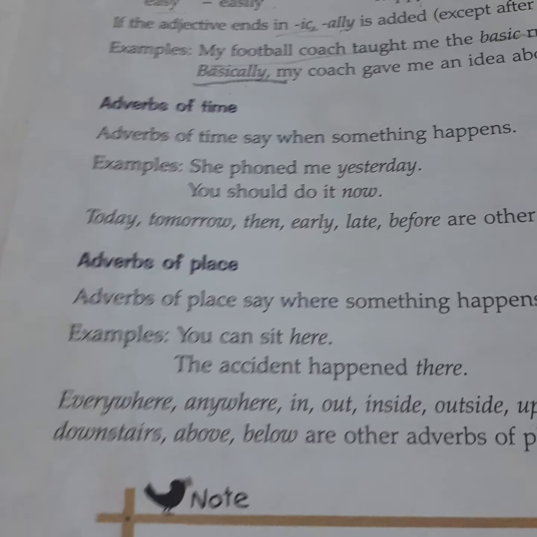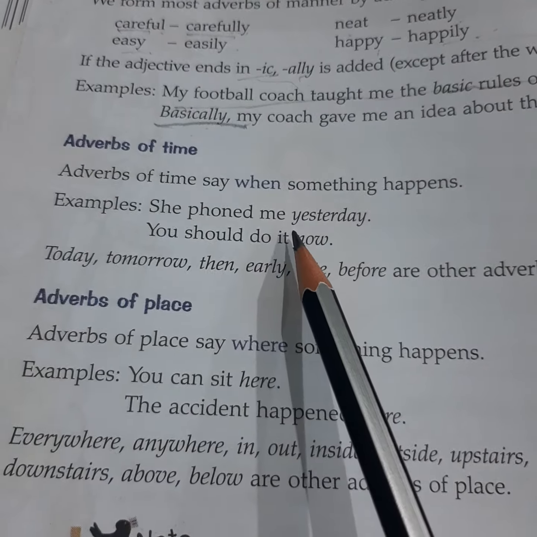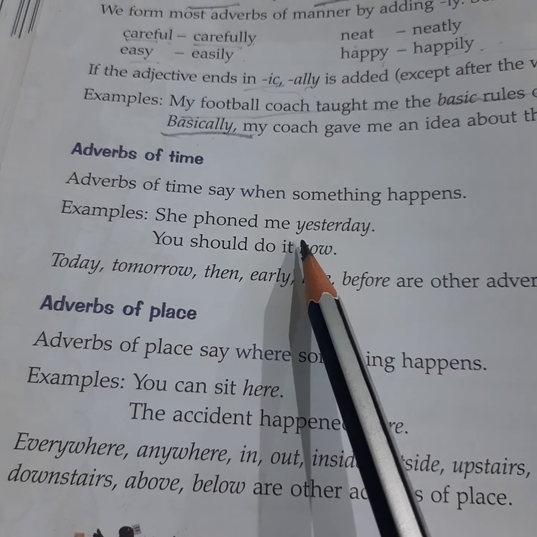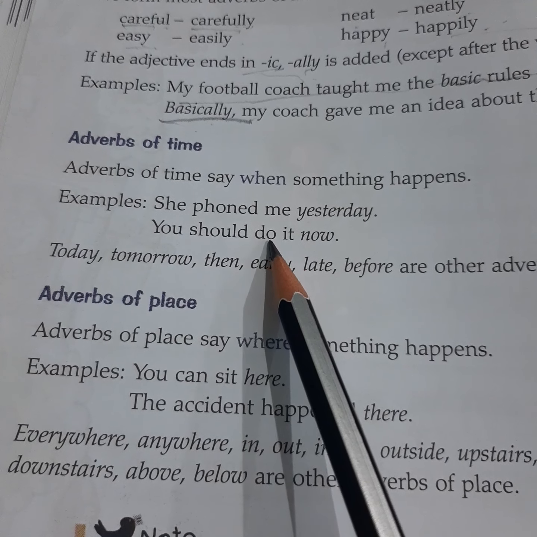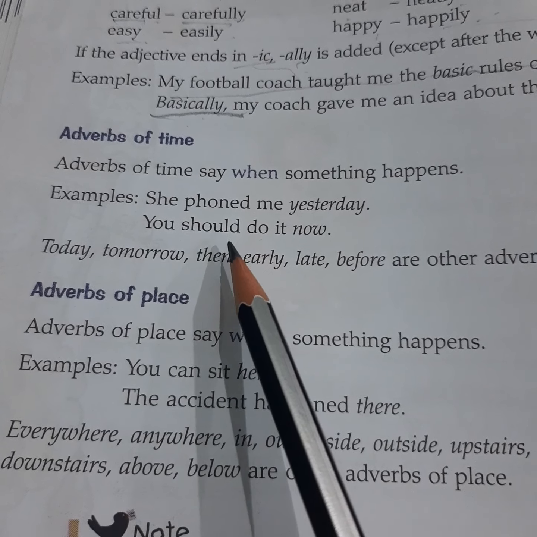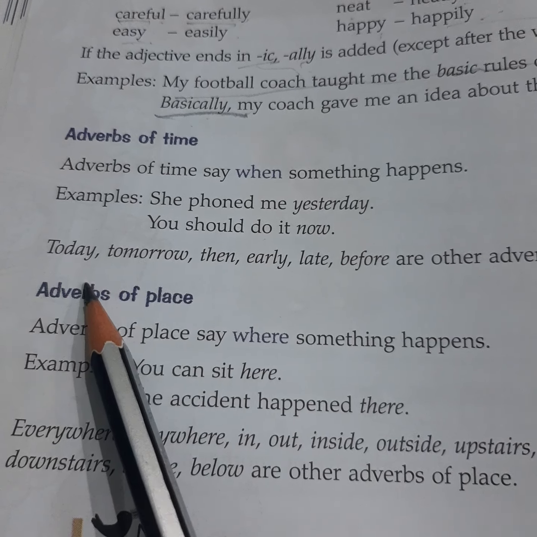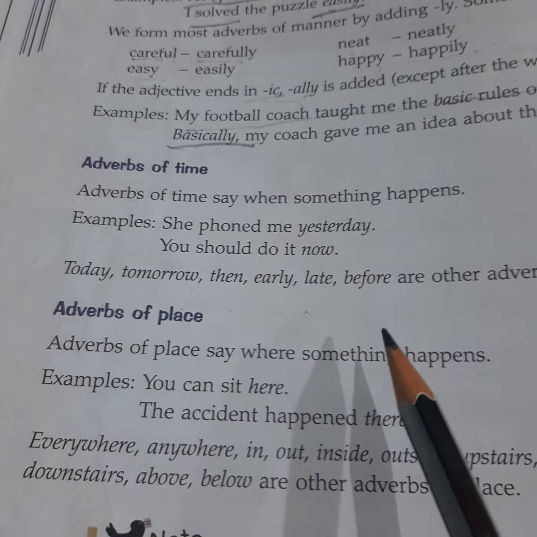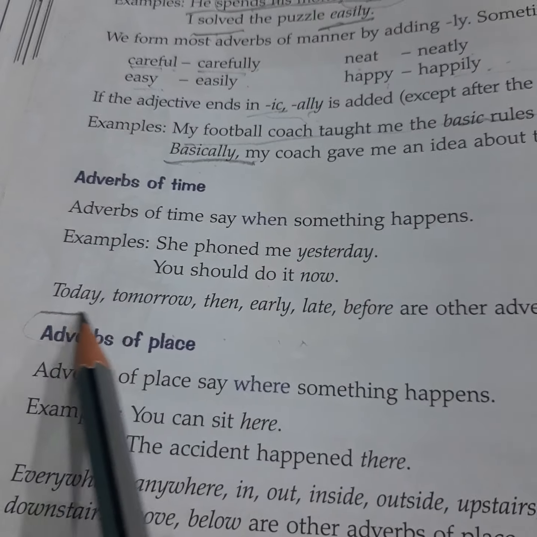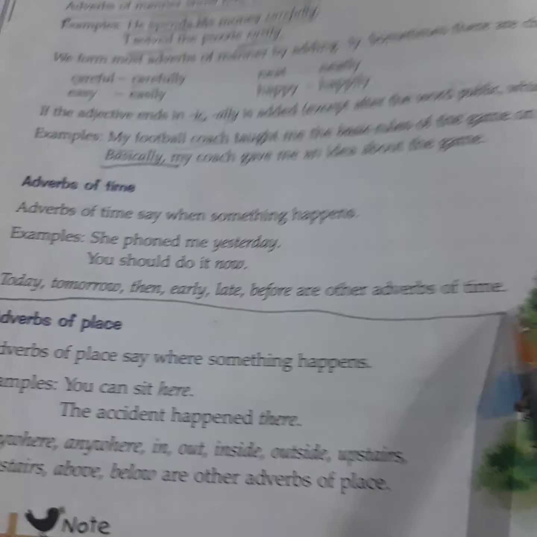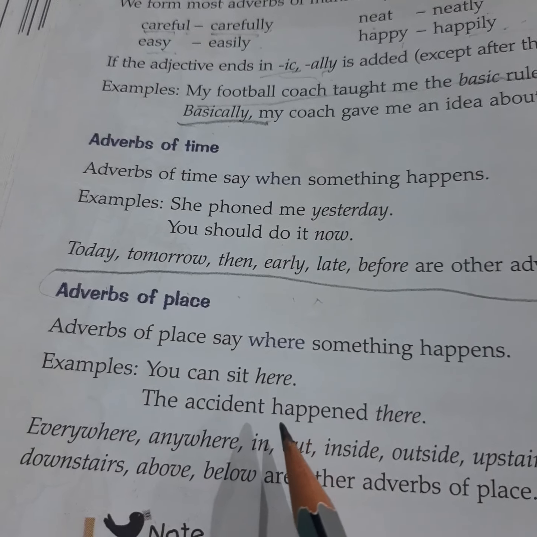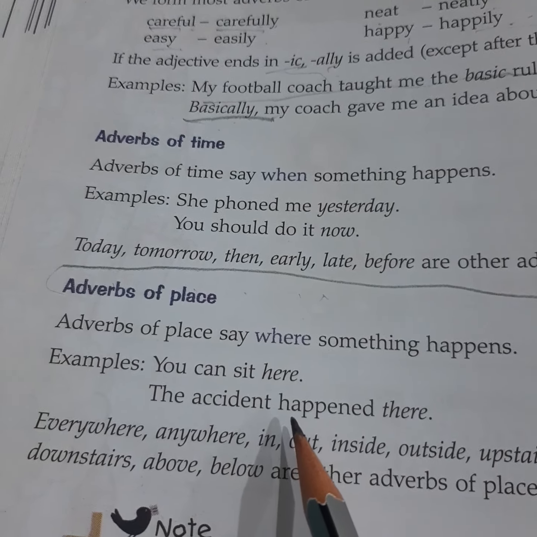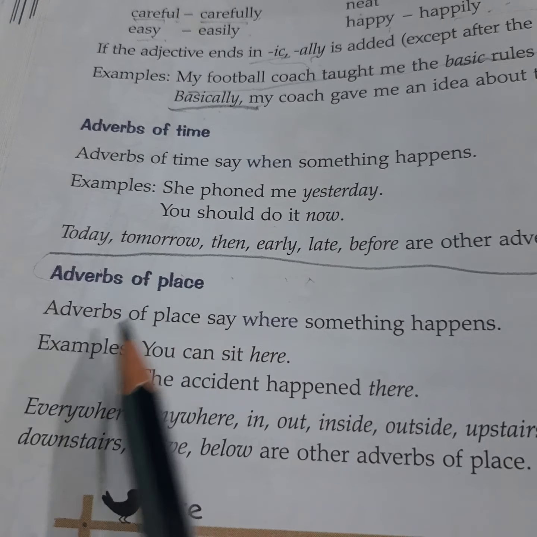Now adverb of time. Adverb of time say when something happens. She phoned me yesterday. You should do it now. So today, tomorrow, then, early, late, before are all adverbs of time because they are telling about the time when something happens.